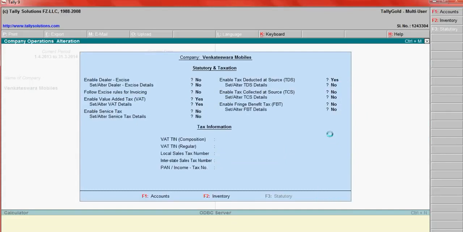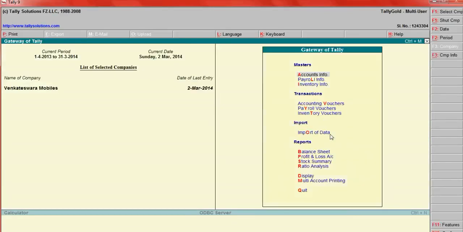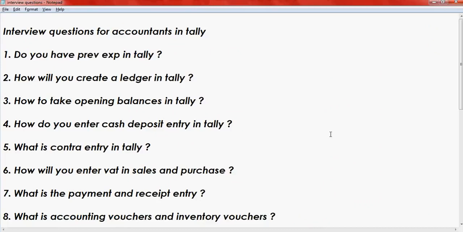Like that you have to enable tax. Then you need to create one input VAT ledger and output VAT ledger. Input VAT ledger comes under group duties and taxes. Output tax ledger comes under duties and taxes.